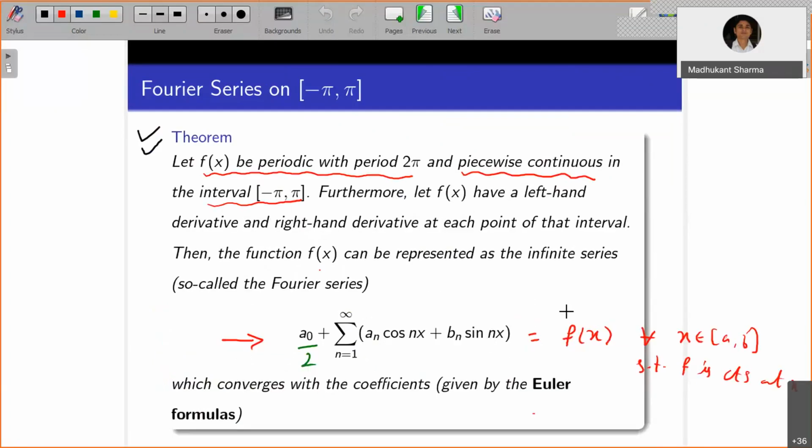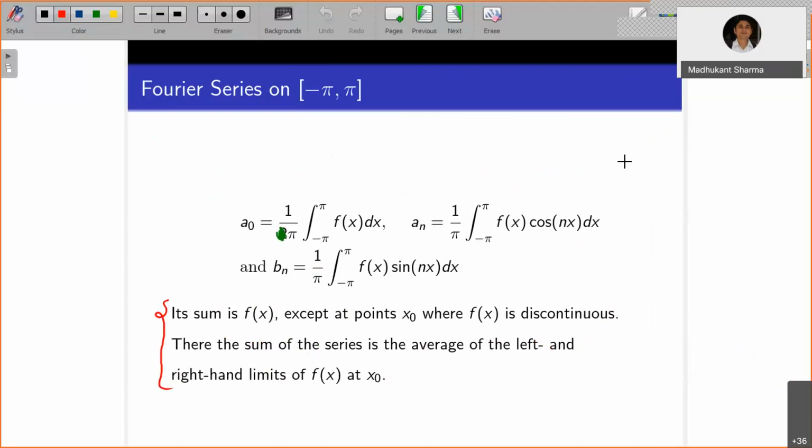So if x naught is a point of discontinuity, then the Fourier series is equal to f of x naught plus, plus f of x naught minus, divided by 2. So the average of that, at the point of discontinuity.